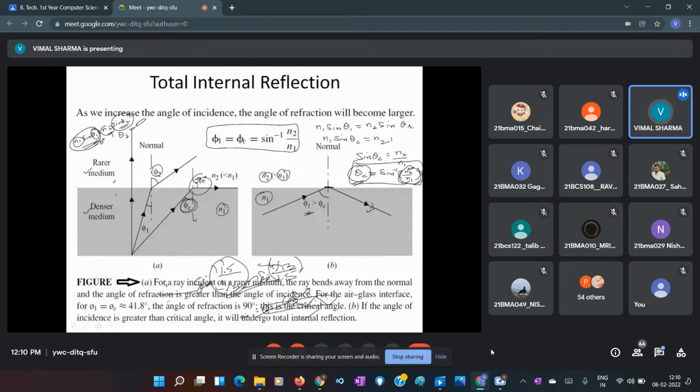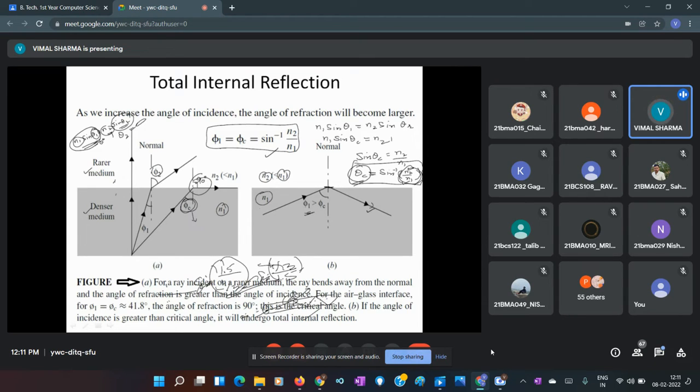And this happens at an angle greater than the critical angle. This is how we find the critical angle. We can find the critical angle for any combination of media, like water, glass, air, because we know the refractive indices. So we can see what the critical angle should be for that interface. If we make light incident from the denser side at an angle greater than the critical angle, then we can see this phenomenon of total internal reflection.